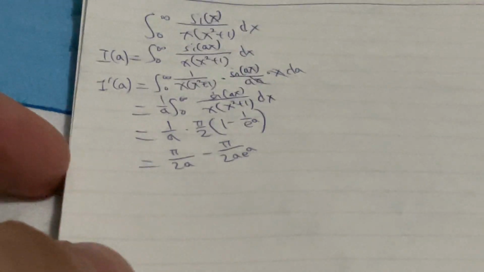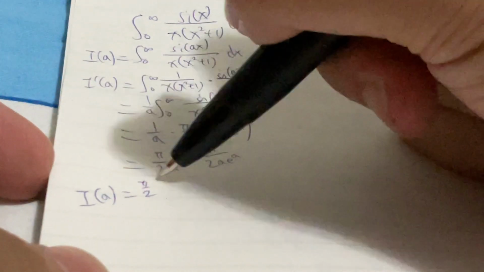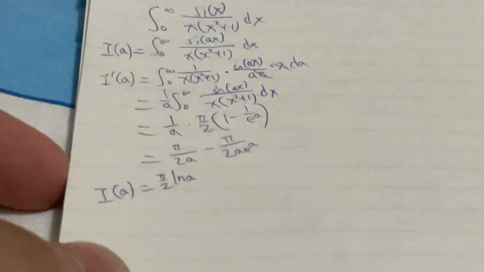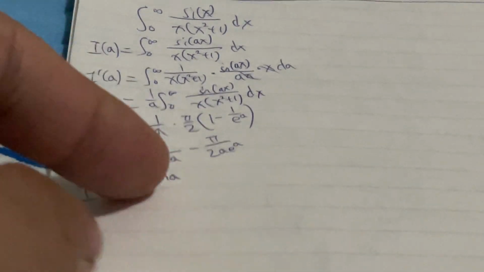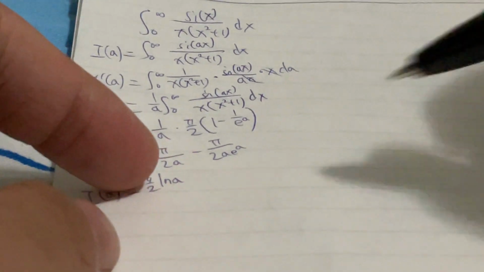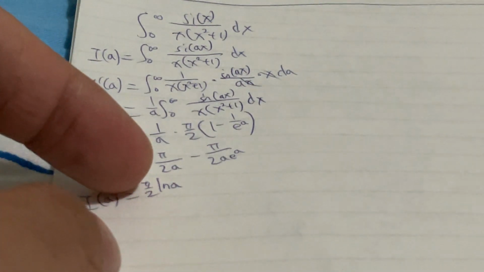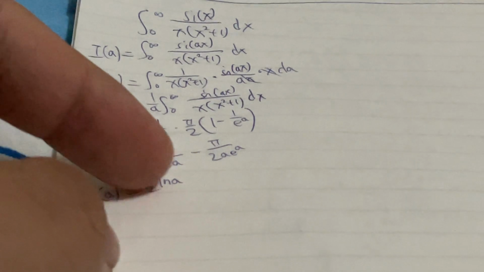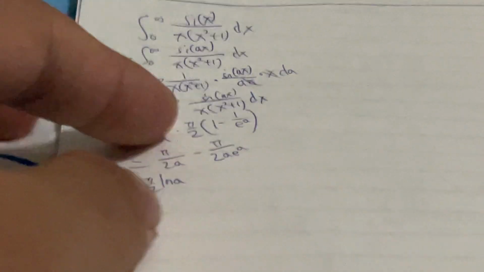So we are going to integrate both sides now. So I of a is equal to pi over 2, and then integrate 1 over a, you get ln a. We do not need an absolute value here, because we assume that a cannot be a negative number. I hate when this a is a negative number in the Feynman technique.